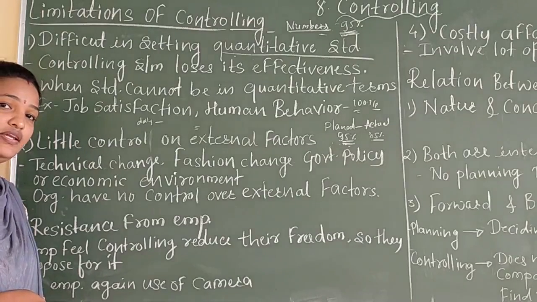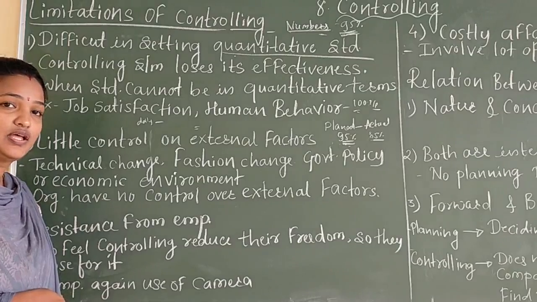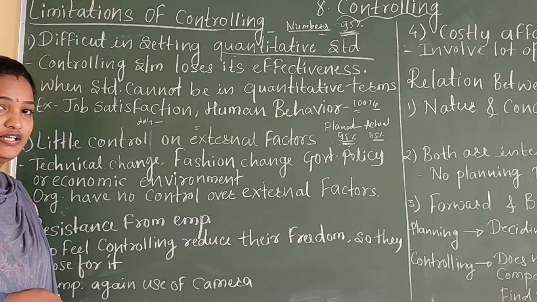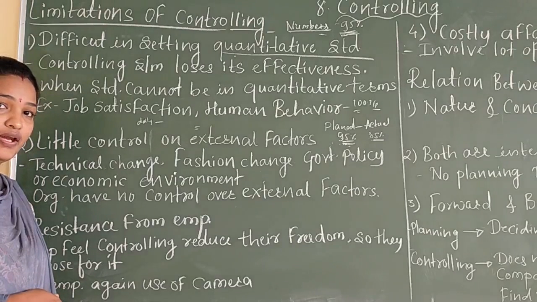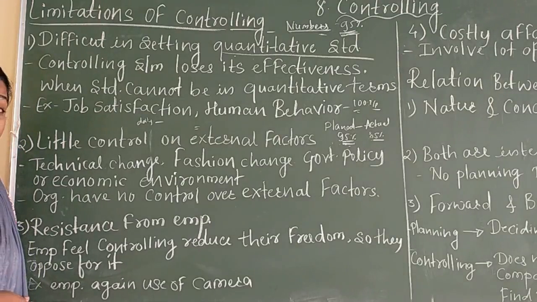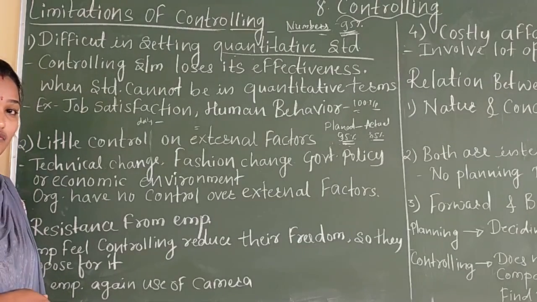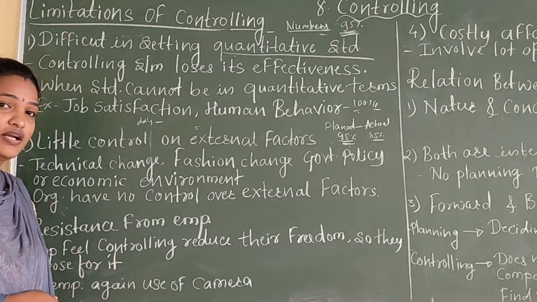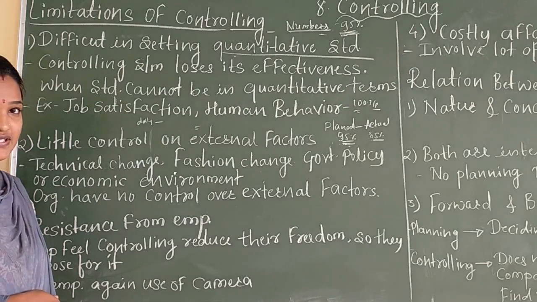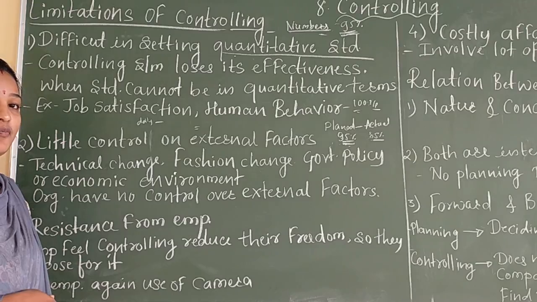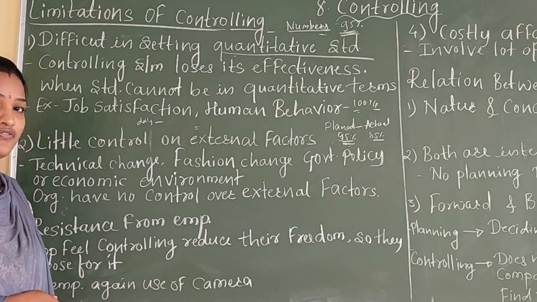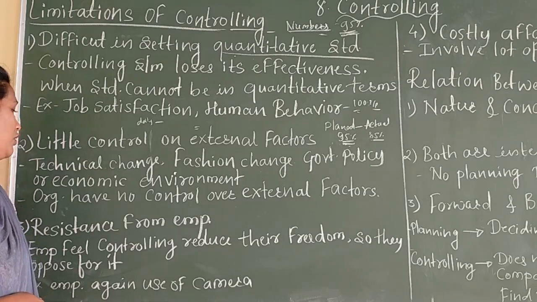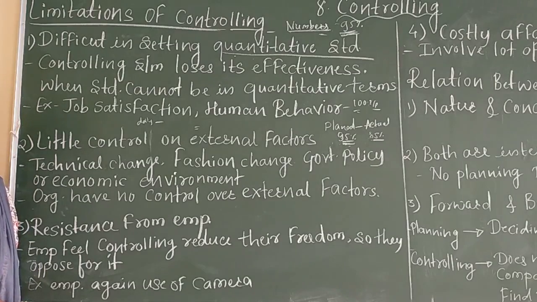Yes, obviously we are seeing this in our third chapter, business environment. There are a lot of external factors, or you can call it the business environment, like the political environment, economic environment, technical environment. These things are not under our control. If any changes happen in this environment, it affects our business. So that's why it is difficult to control the process, because these factors are not under our control. Technical changes are not under our control.